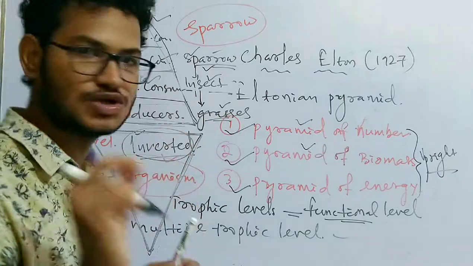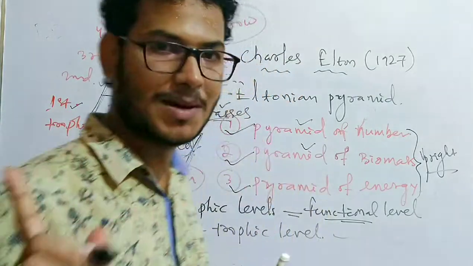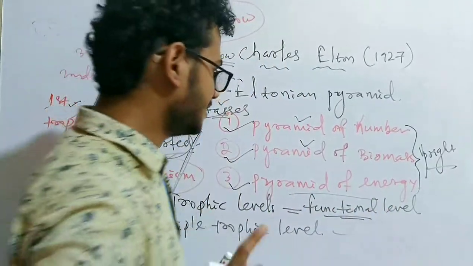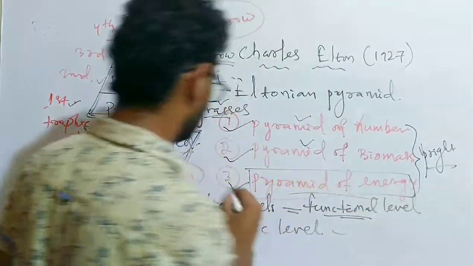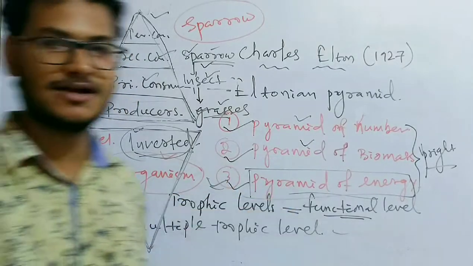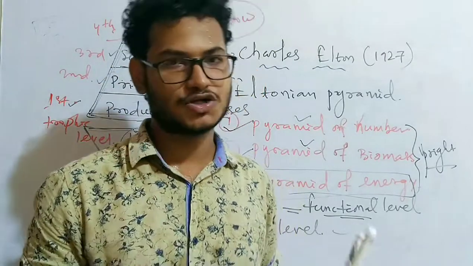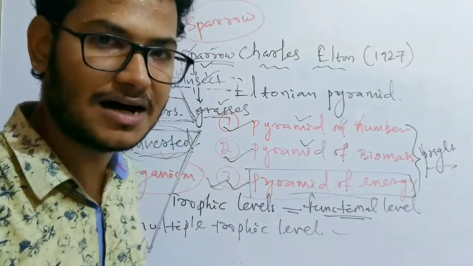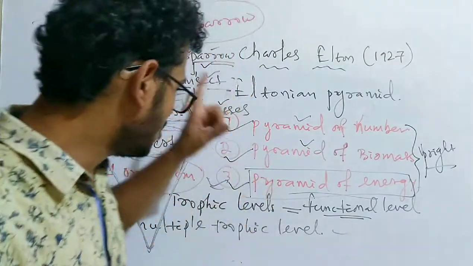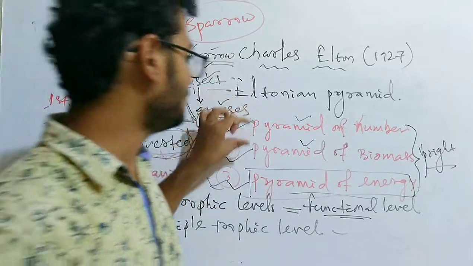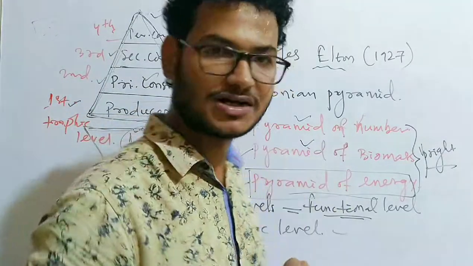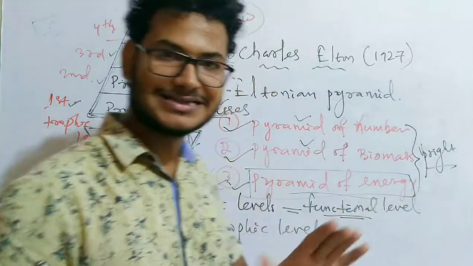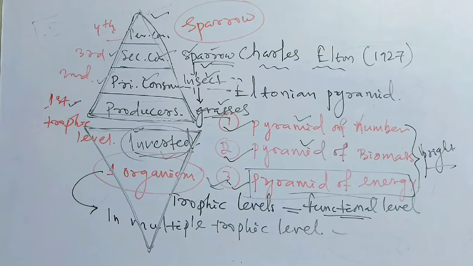I will give examples with diagram, no problem at that. Okay, so pyramid of energy is always upright. Remember, the third type of pyramid, the pyramid of energy, is always upright, never inverted. It is a very important question. It may be asked in the examination as well. I will explain why the pyramid of number and pyramid of biomass can be inverted, but the pyramid of energy is always upright, never inverted. Right?